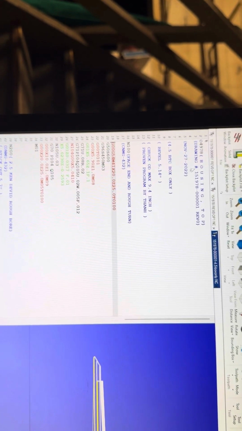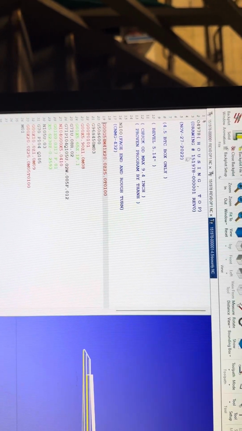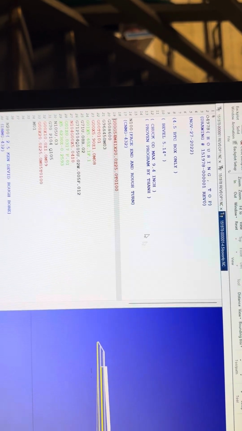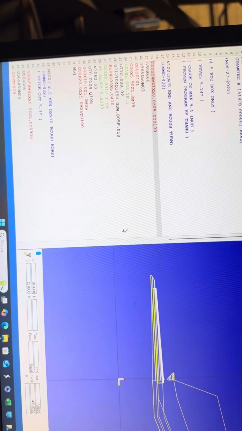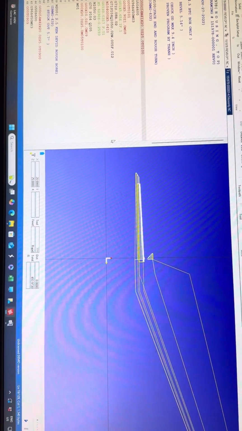But like you have to make sure the drawing is at the right number. Okay, very important. Then now you check the program good. Then now you can send to the machine and set up the tool and run it.